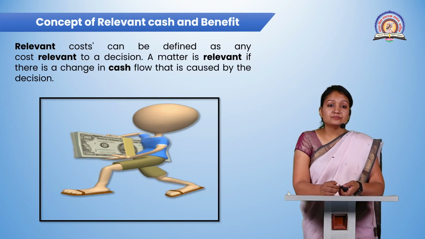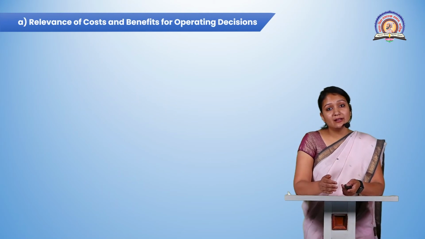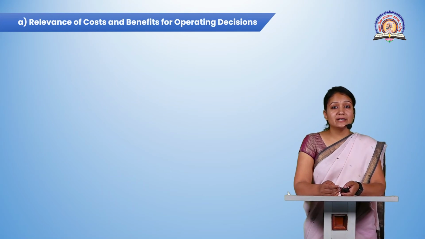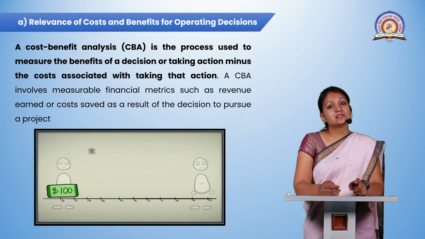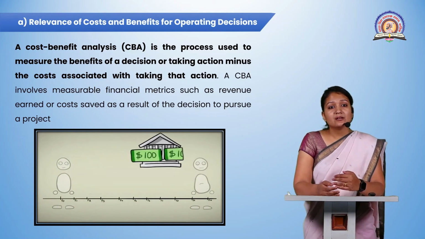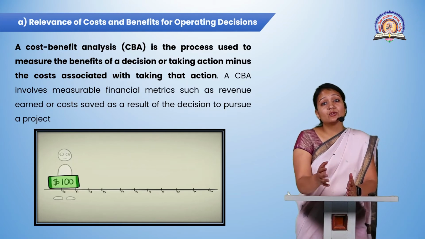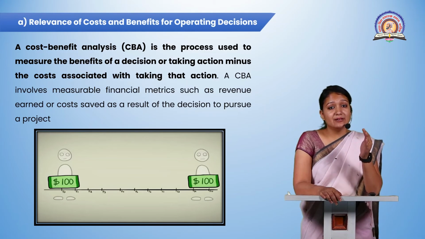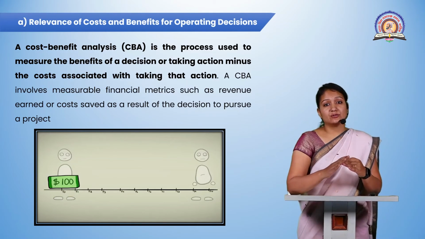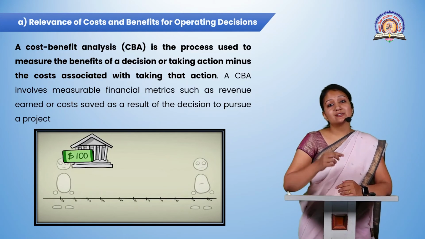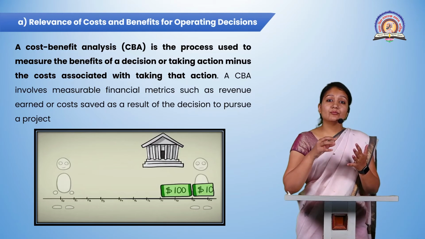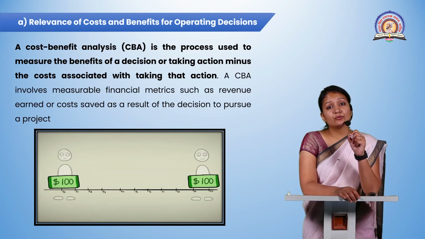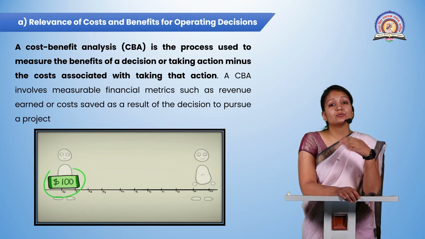Okay, now the next sub point is the relevance of cost and benefit for operating decisions. Here, cost and benefit is also known as cost benefit analysis. Why is the cost benefit analysis much more important? Because your operating decision is going to vary, to fluctuate. Every time you cannot say that it will have a fixed cost or a variable cost, because in monetary terms or in your organization, whatever you are going to pay as cost for a particular operation is going to vary.